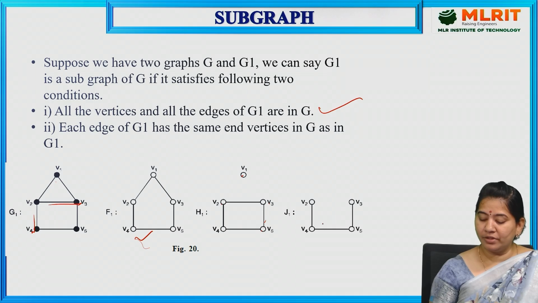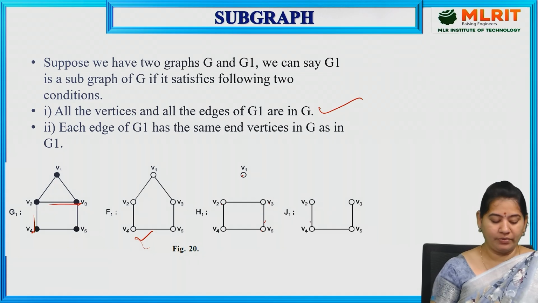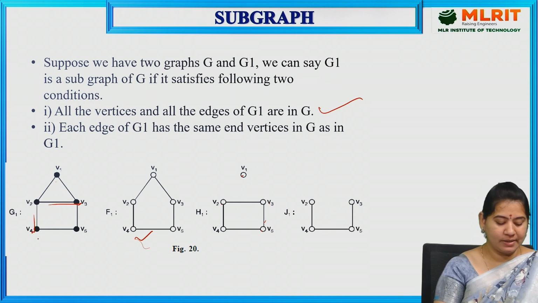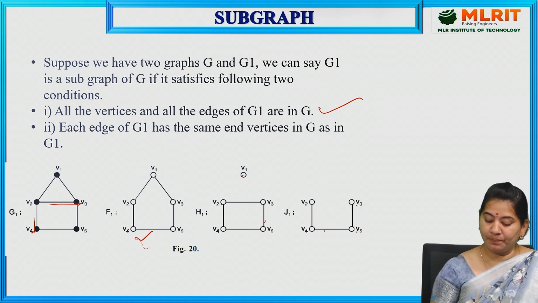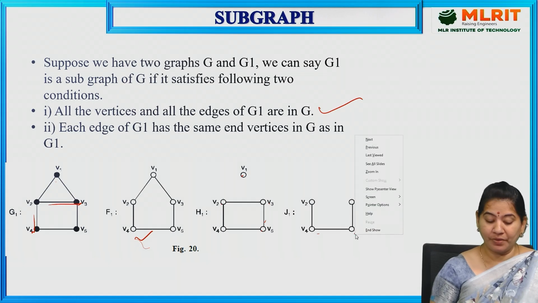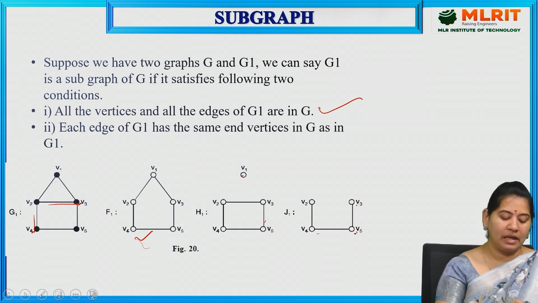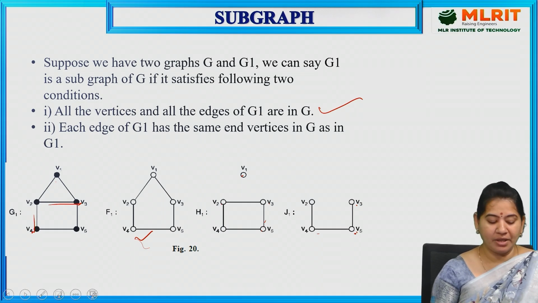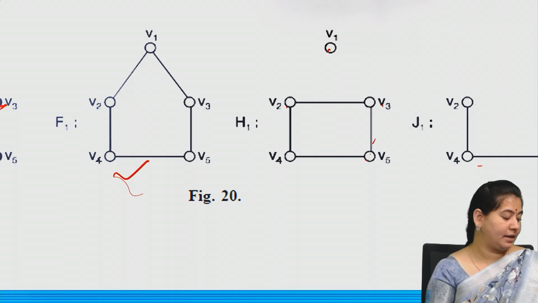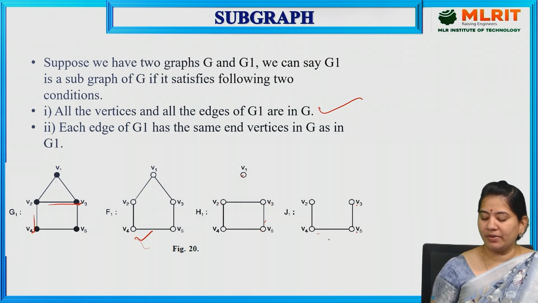In the same way, if you go with the next one, J1, let us see whether this J1 is a subgraph of G1 or not. The vertices V2, V3, V4, V5. Yes, V2, V3, V4, V5 we have. And V2, V4 connectivity is there. V3 to V5 connectivity is there. V4 to V5 is also connected. And now here V2 to V3, I don't have any connectivity. So whatever vertices I have in this small graph should be there, and the same end edges must be there in the main graph. All these conditions are satisfied. That's why this is also called a subgraph.